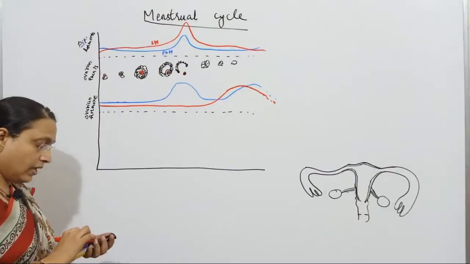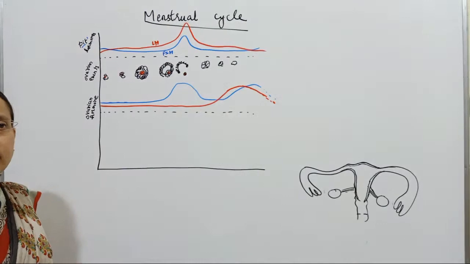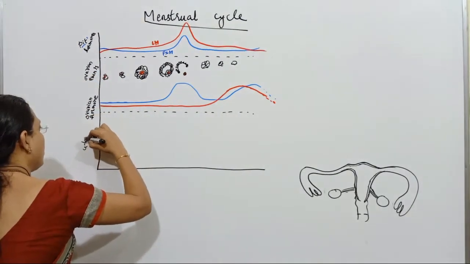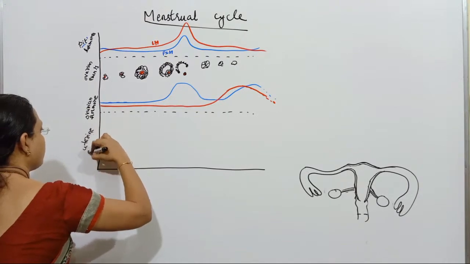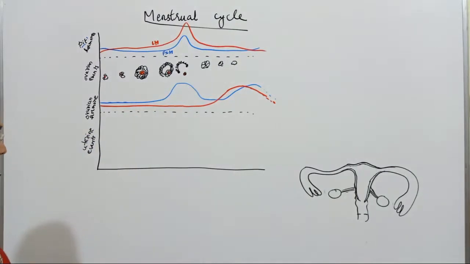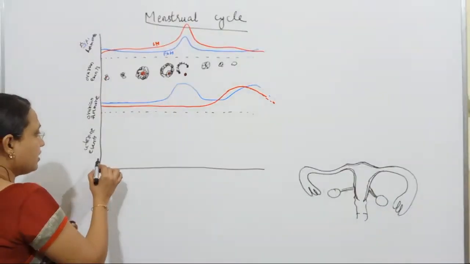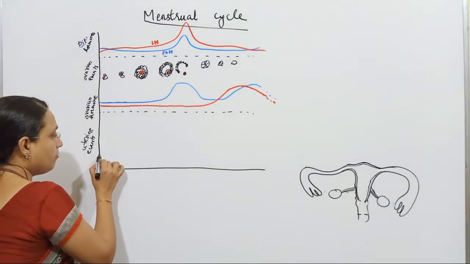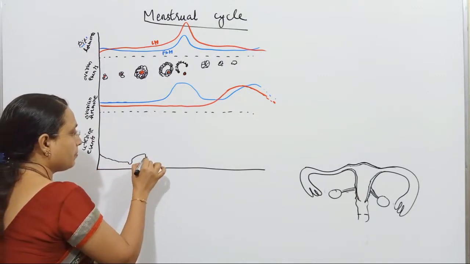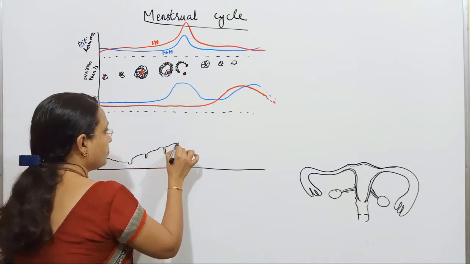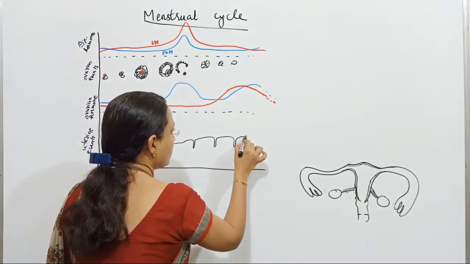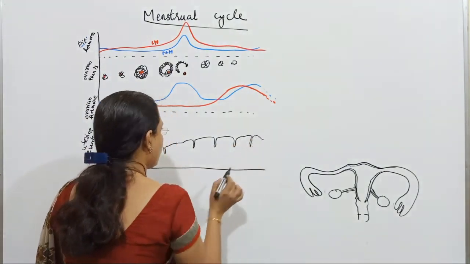And next will be the developments in the uterus. That is, this was the ovarian event, and this will be the uterine events. What all changes will be occurring in the uterine event? That is, development of the endometrium. So the endometrium becomes thicker and thicker as the menstrual cycle progresses.